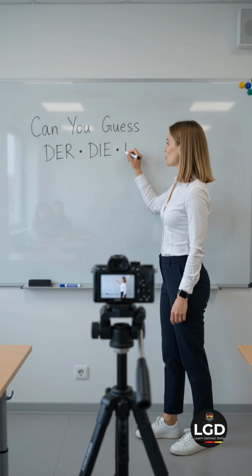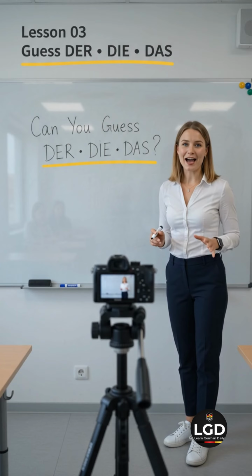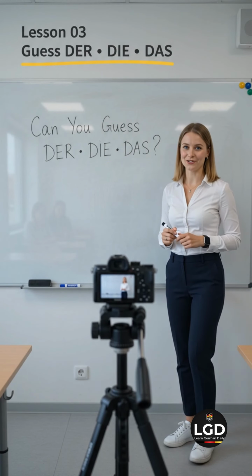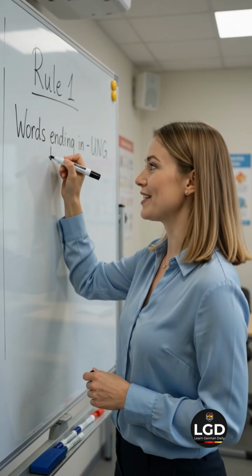Many beginners think German articles are completely random, but that's not true. There are real patterns that can help you guess the correct article. Today you'll learn your first and most useful rule. Our first rule is very simple.